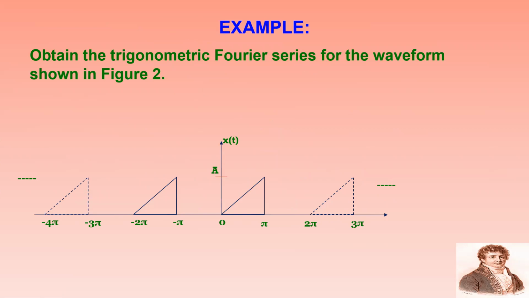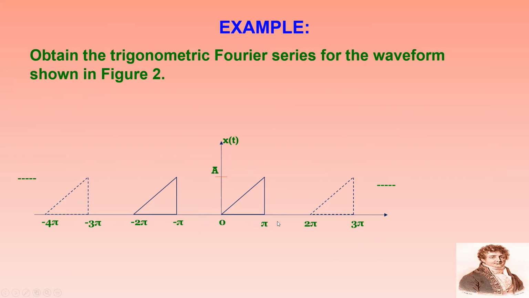I can take another example having a sawtooth waveform: the trigonometric Fourier series of the following waveform. So here also it is a simple triangular signal, or I can say a half-wave rectified sawtooth waveform. So it will be 0 to pi signal will be there, pi to 2 pi no signal will be there.